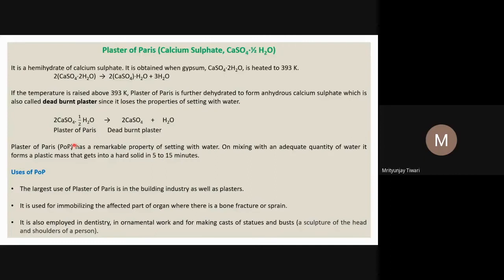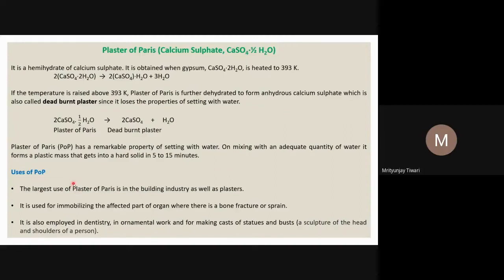Plaster of Paris, also called POP, which contains half a water molecule per molecule as water of crystallization, has a remarkable property of setting with water. On mixing with an adequate quantity of water, it forms a plastic mass that turns into a hard solid in 5 to 15 minutes. That is why it is used for many purposes, particularly in medicine.